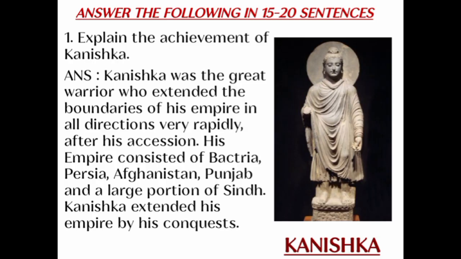Answer. Kanishka was the great warrior who extended the boundaries of his empire in all directions very rapidly, that is, very quickly after his accession, once he came into power. His empire consisted of Bactria, Persia, Afghanistan, Punjab, and a large portion of Sindh. Kanishka extended his empire by his conquests, by defeating others.